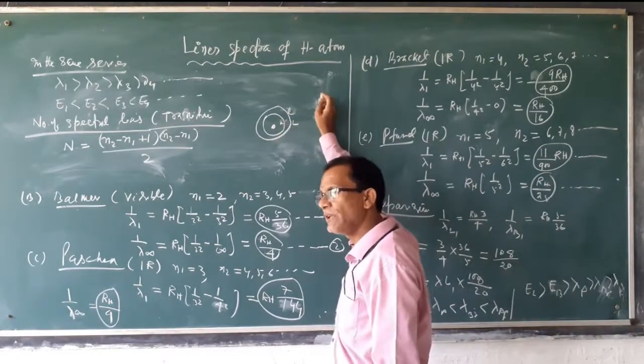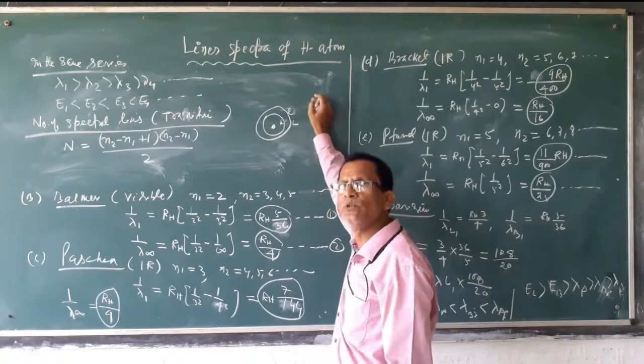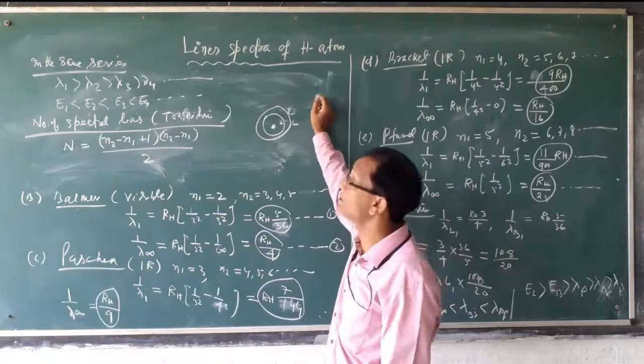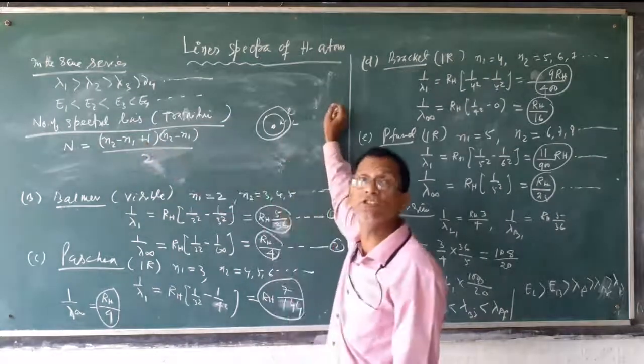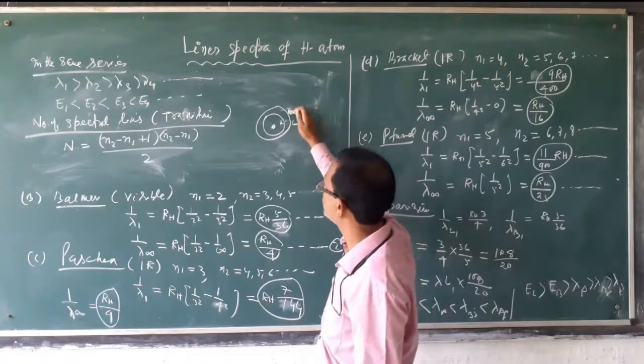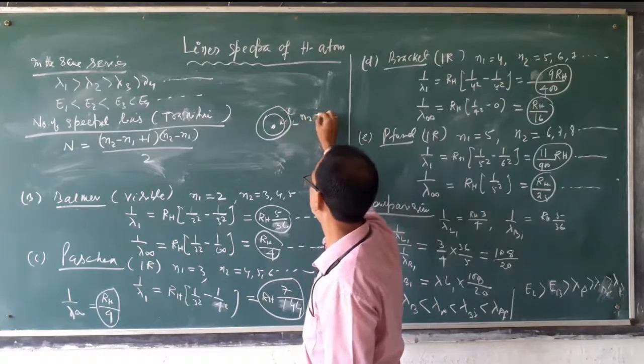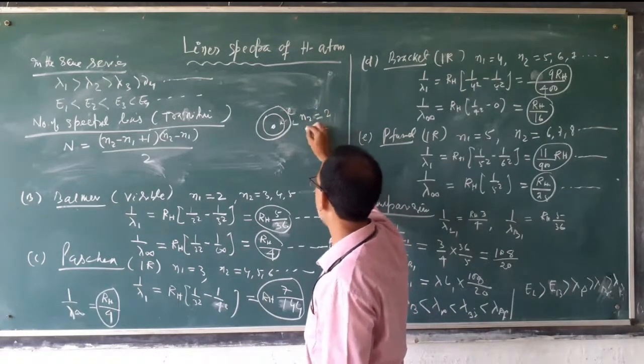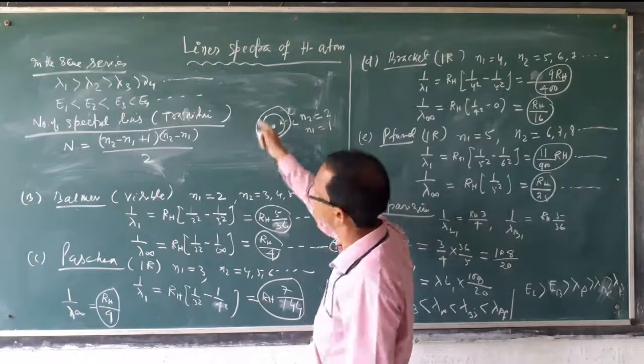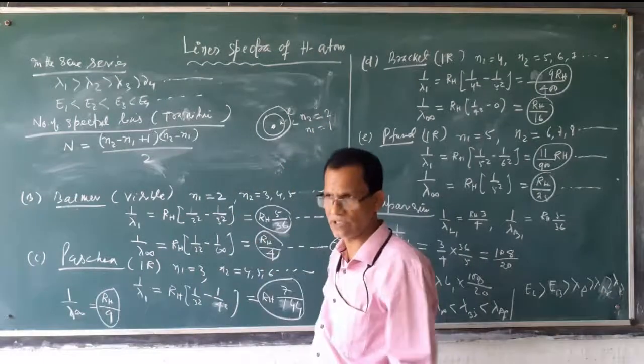Question is, if electron jumps from second shell to first shell, how many spectral lines, how many transitions will be possible? Second to first. Here N2 is 2 and N1 is 1, because the question is second to first.